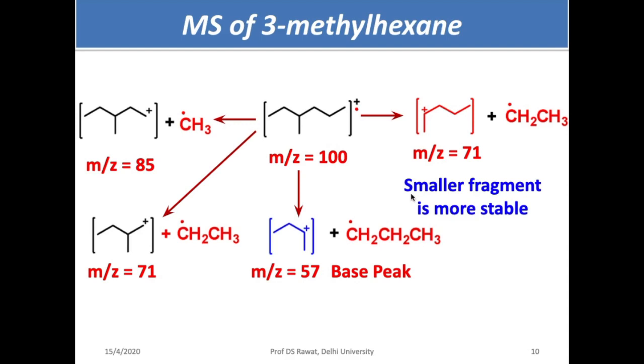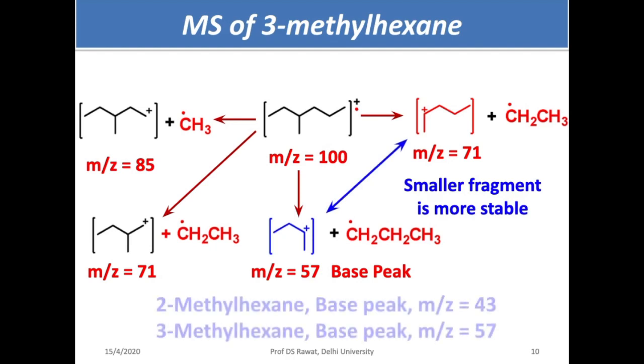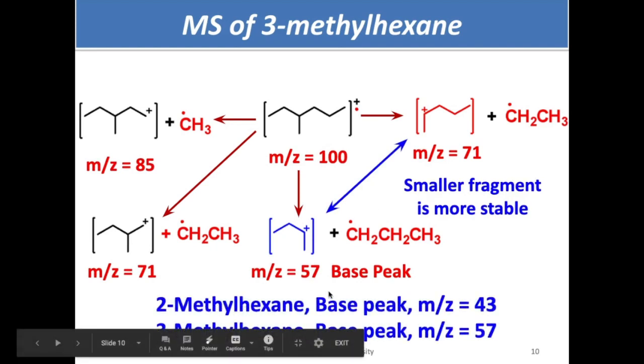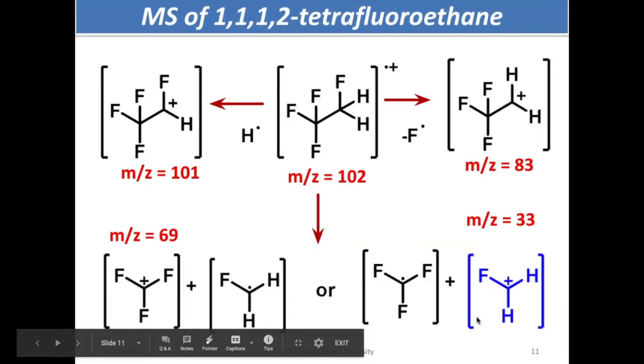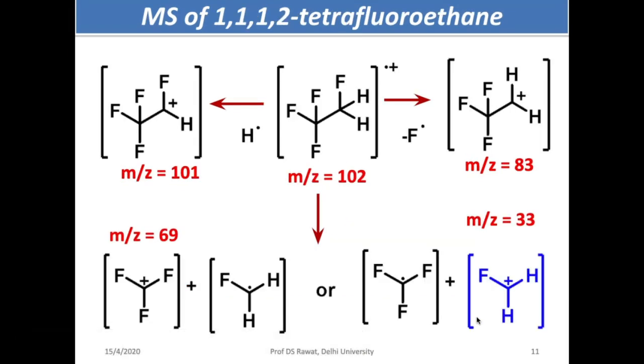So how do you differentiate these two, 2-methyl hexane and 3-methyl hexane, by mass spectrometry? 2-methyl hexane has a base peak at m/z value 43, while 3-methyl hexane has a base peak at 57. This is how you differentiate these two compounds.